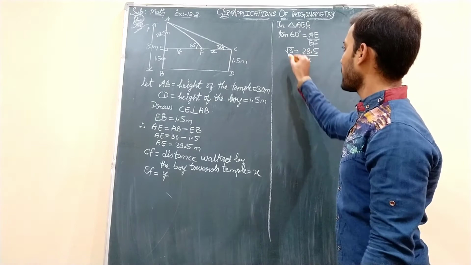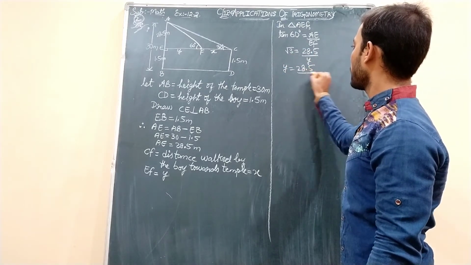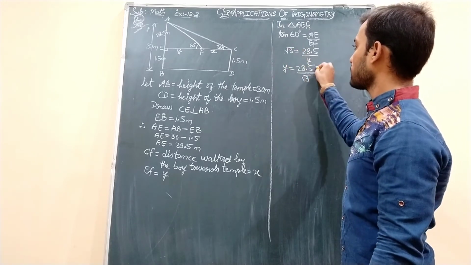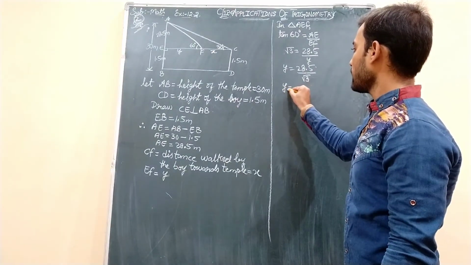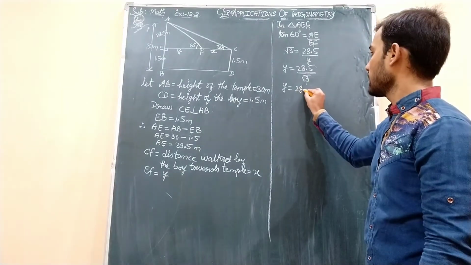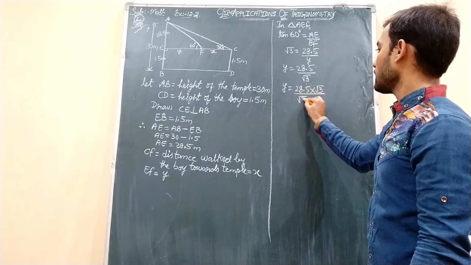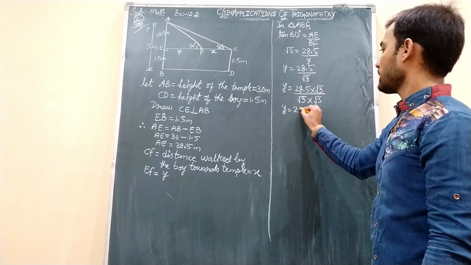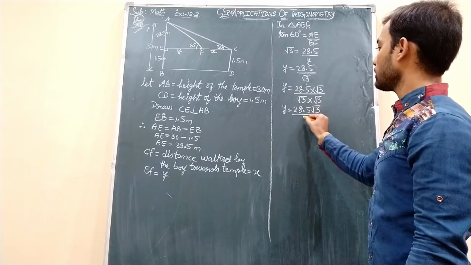Cross multiplying now, this Y goes here. Y equals 28.5 divided by root 3. I have transposed Y towards here and root 3 I brought over here. So Y equals 28.5 upon root 3. As we have learned, there should not be an irrational number in the denominator. So rationalizing it, 28.5 into root 3 divided by root 3 into root 3, students. So Y equals 28.5 root 3 divided by root 3 into root 3 is 3.